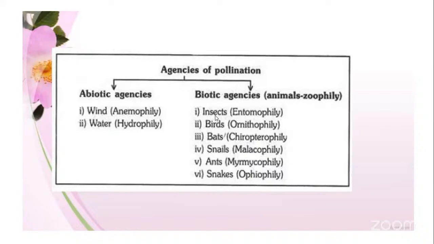Insects: the type of pollination here we call entomophily. If birds are involved, we call it ornithophily. If bats are involved, chiropterophily. Snails, malacophily. Ants, myrmecophily. Snakes, ophiophily. So these are the different types of animals involved in cross-pollination in plants. They all come under the biotic external agencies participating in cross-pollination.